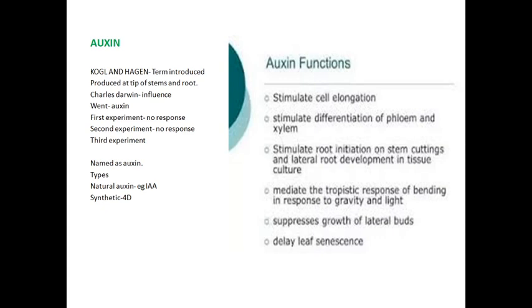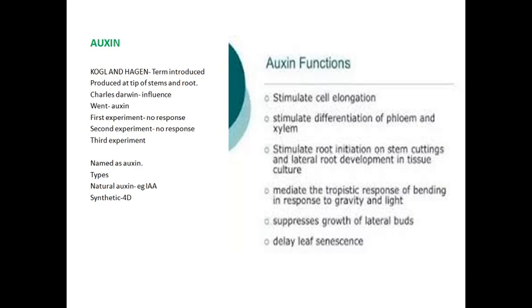In the second experiment, he applied the agar block. He placed the cut tip above the agar block and left the experiment. There is no response. In the third experiment, he placed the agar block alone on the cut part of the stem of the plant. So automatically in a certain number of days the growth occurs.